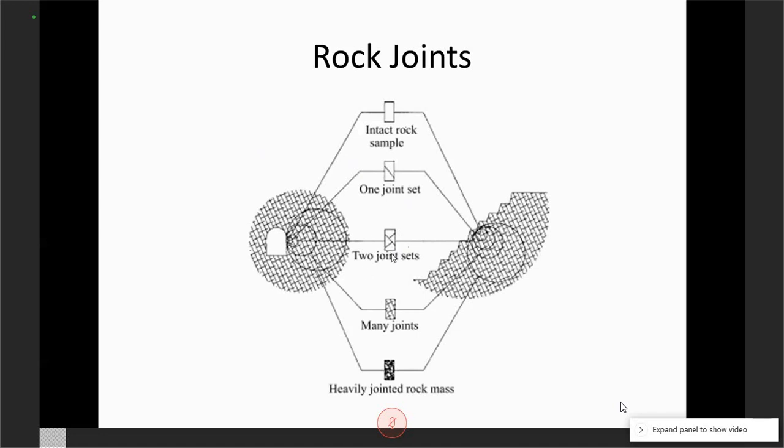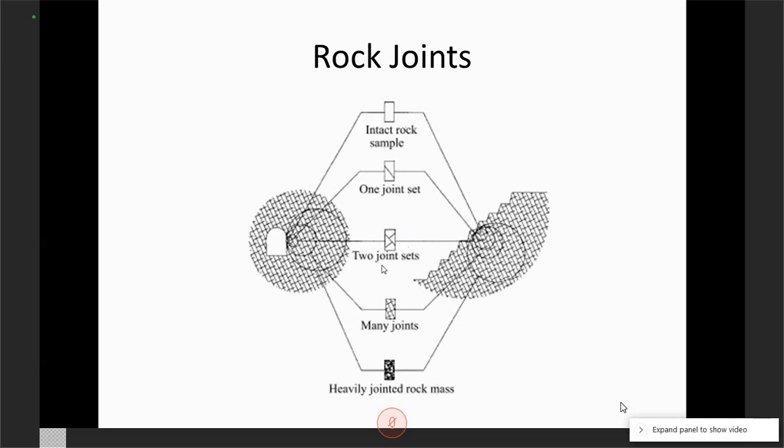So how do we handle this kind of material in mining, tunneling, or slope conditions? Anybody working with a material like earth will deal with something like this.